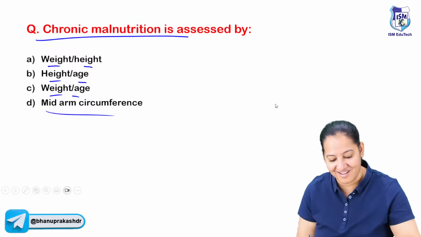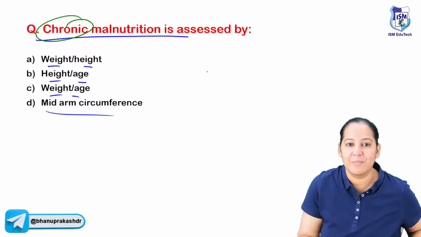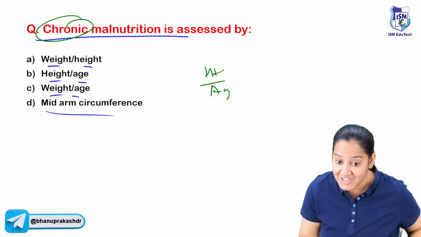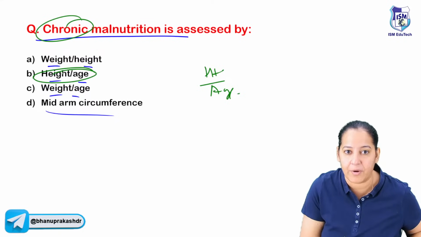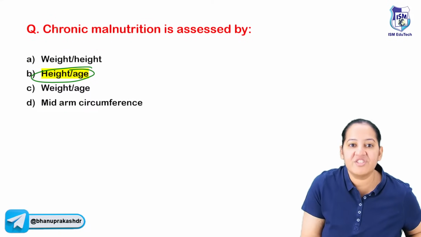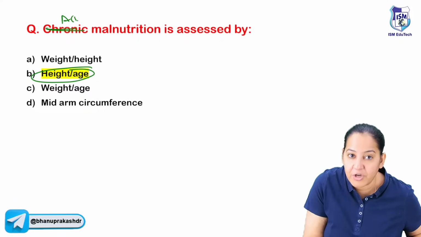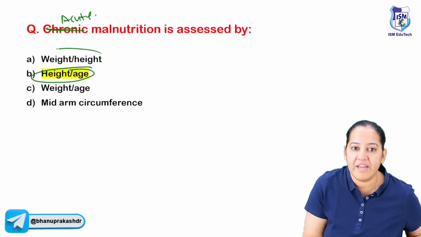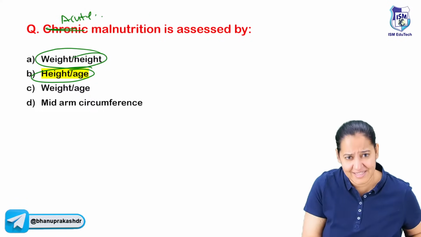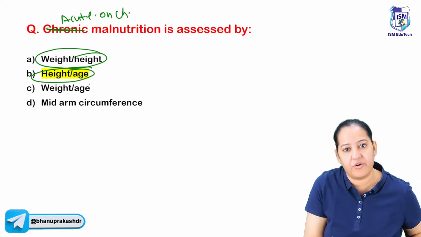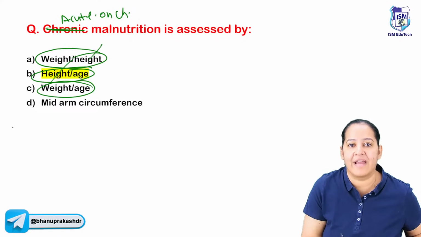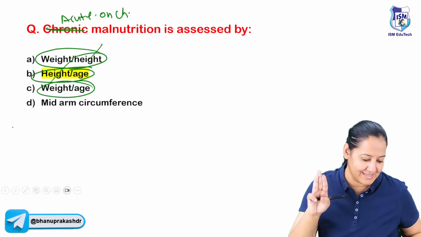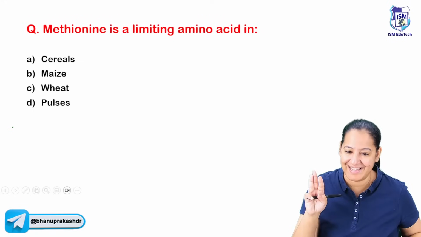See your question right now. What are they asking? They are asking for chronic. So my answer is height upon age, my answer is B. But if I change the question to acute, my answer will become weight upon height. And if I change the question again to acute and chronic, my answer will become weight upon age because height will cancel. So three questions in the same question. Can we go ahead?